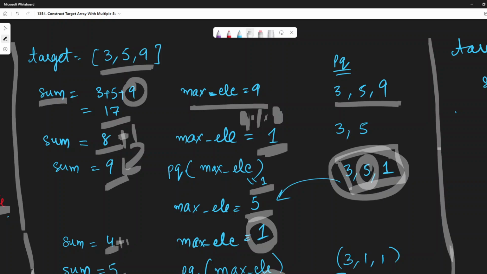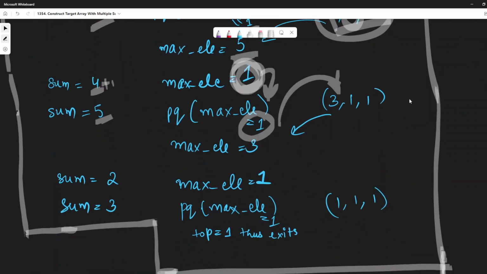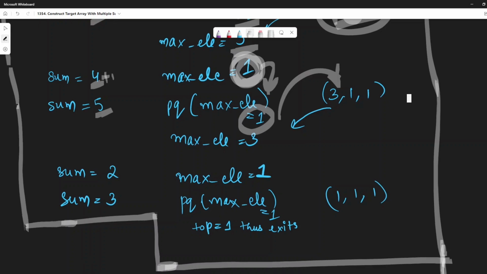Now we push that maximum element to our priority queue, and now the priority queue becomes something like this. After this, we get our maximum element 3.